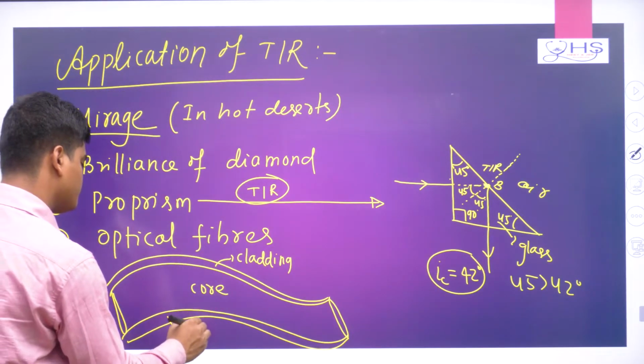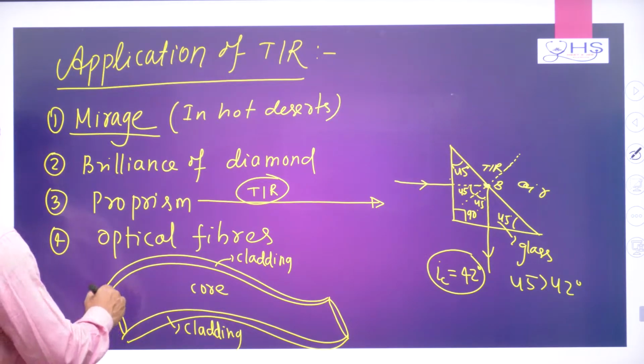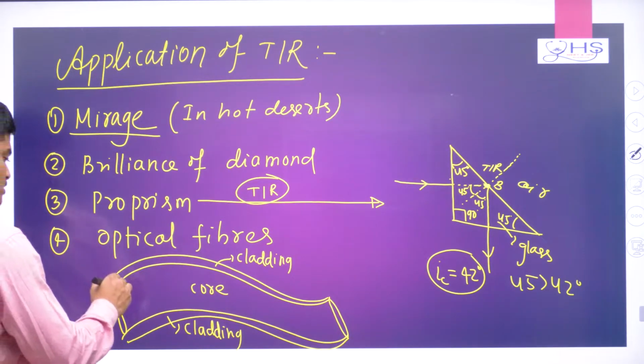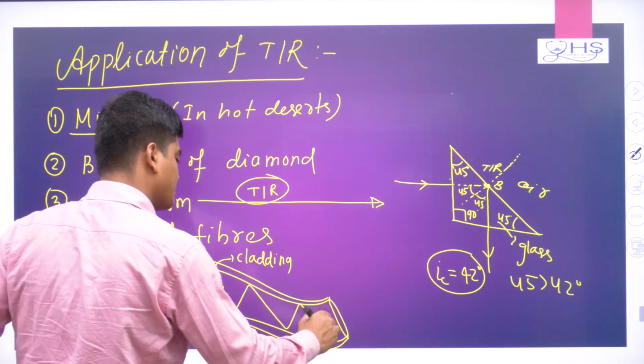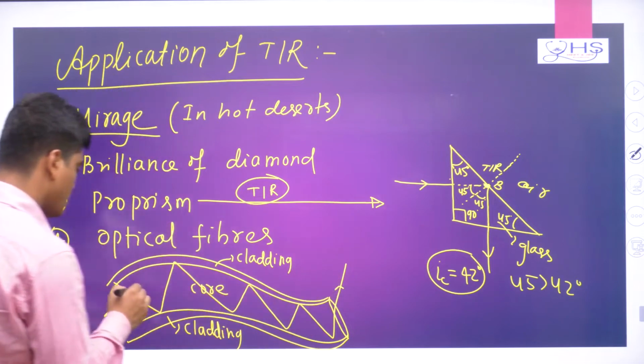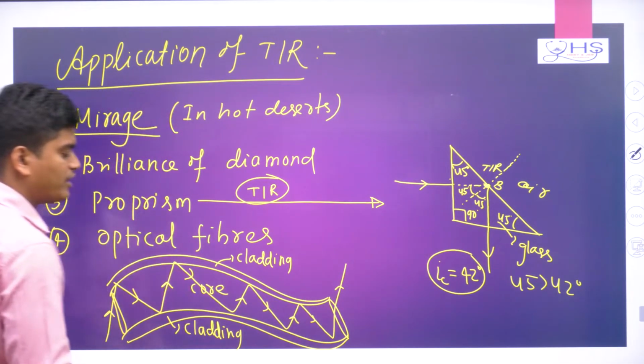Here also you can have cladding. So this is the outer core. Now here a light ray is coming and is incident here. The light ray will reflect again and again inside this, and it will come back like this. And remember, in optical fiber there will be 100% reflection, there is no energy loss.